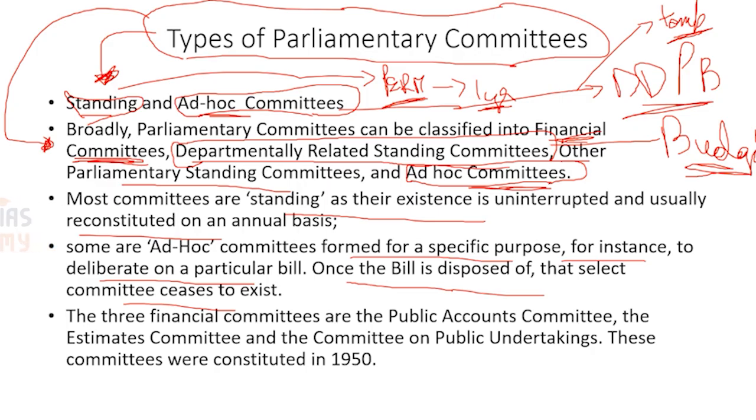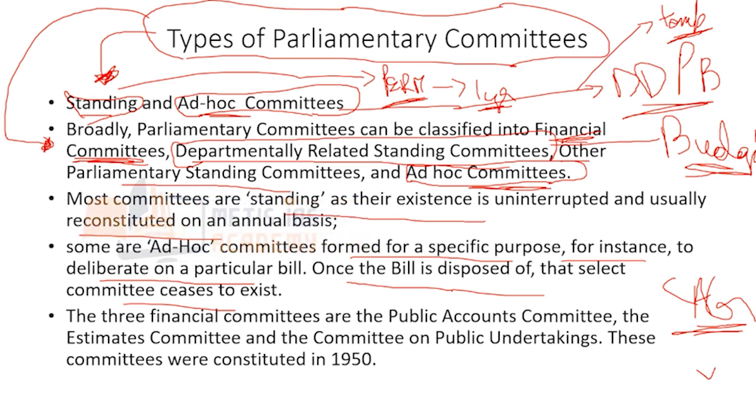Now, let us assume Parliament authorizes the withdrawal of money from the Consolidated Fund of India, right? This money that is being withdrawn will be spent by the government. Now, who will be auditing this money? There is an authority in our Constitution called the CAG, Comptroller and Auditor General of India. It is this authority which is going to audit the money that is being used by the government. But we know that the ultimate authority with respect to financial accountability is Parliament.